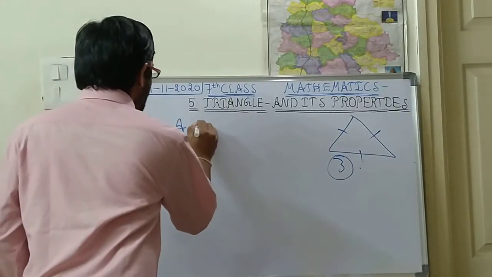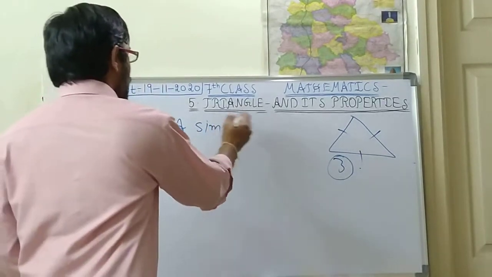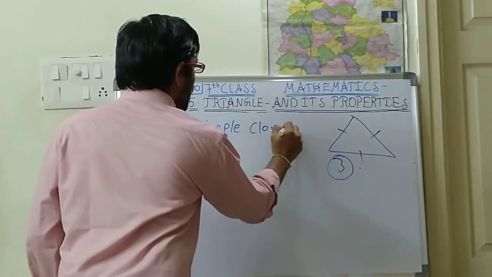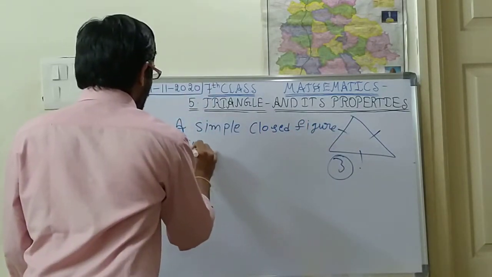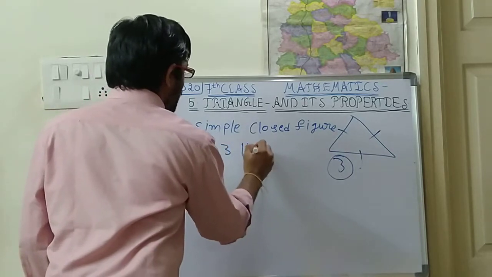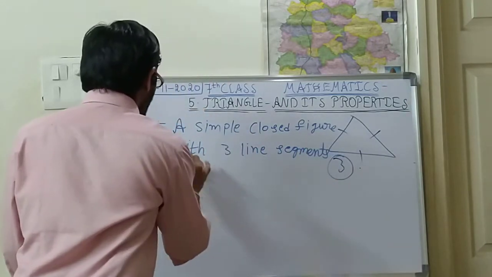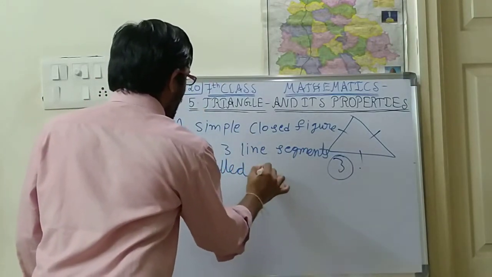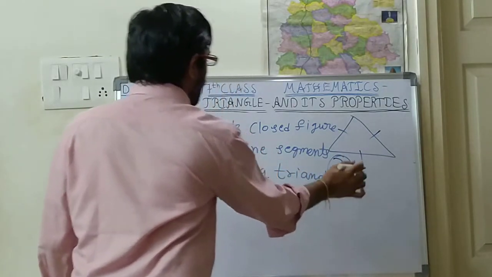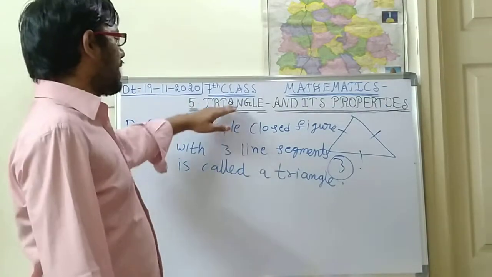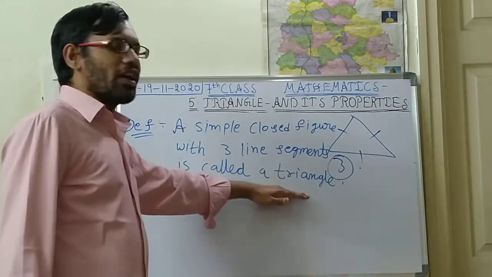Please start the running notes, children. A simple closed figure, a simple closed figure with 3 line segments is called a triangle. I think you are understanding this point. So this is the definition of a triangle. A simple closed figure with 3 line segments is called a triangle.